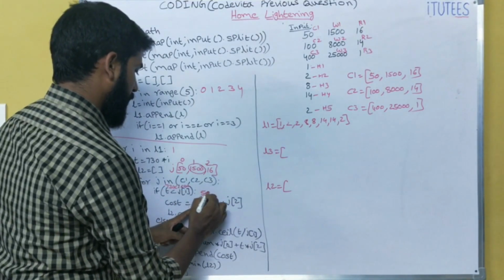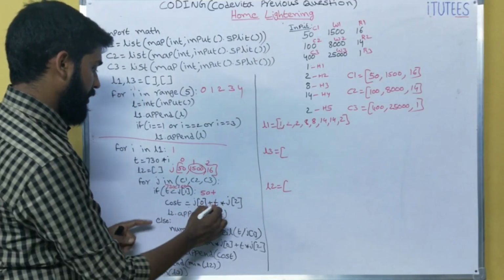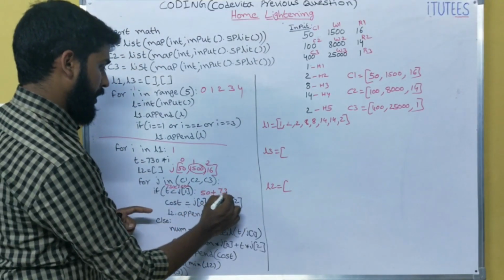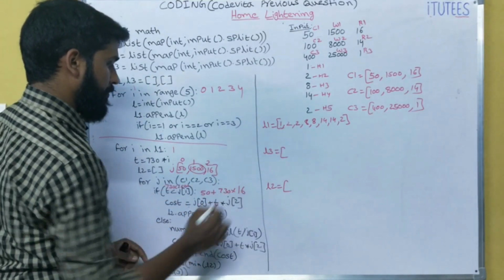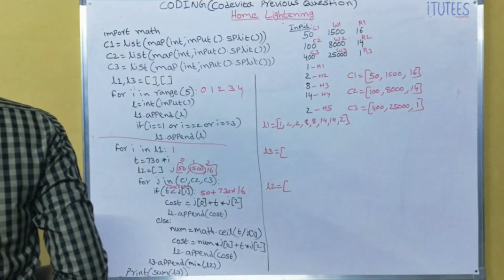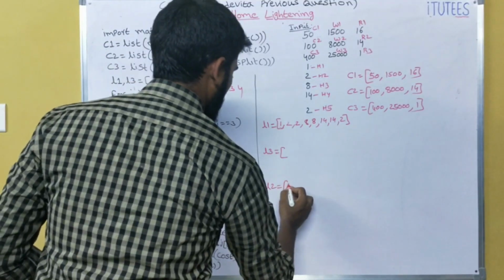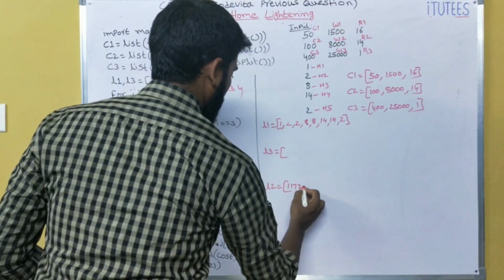50 plus T. What is the T here? 730 into J of 2. What is the J of 2? 16. So what is the output? It returns 11730.